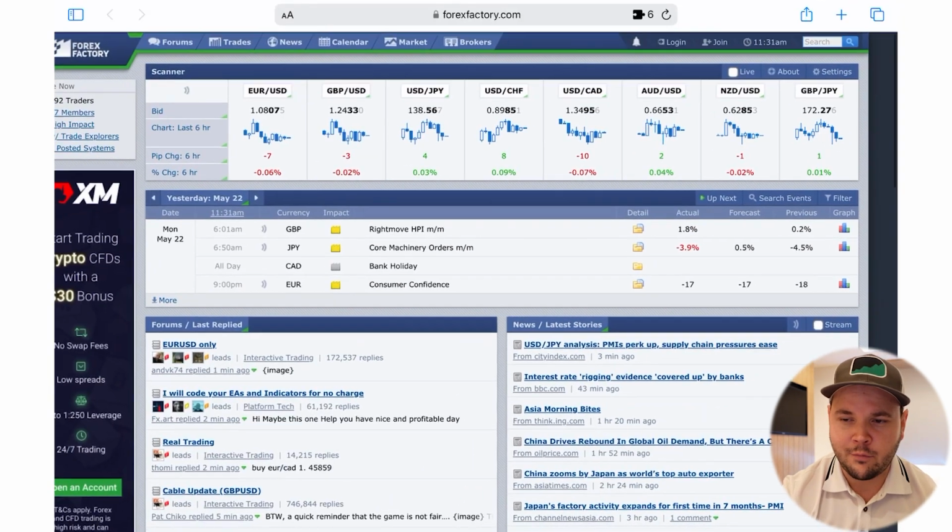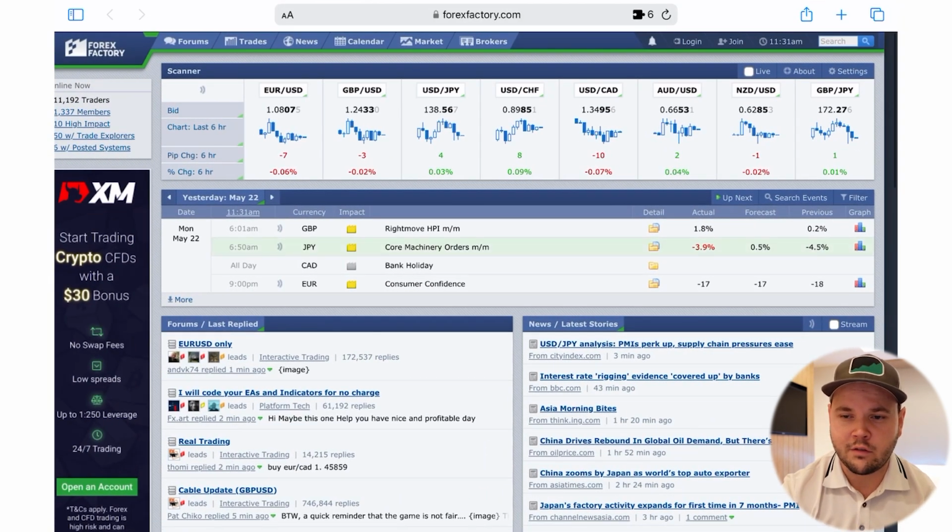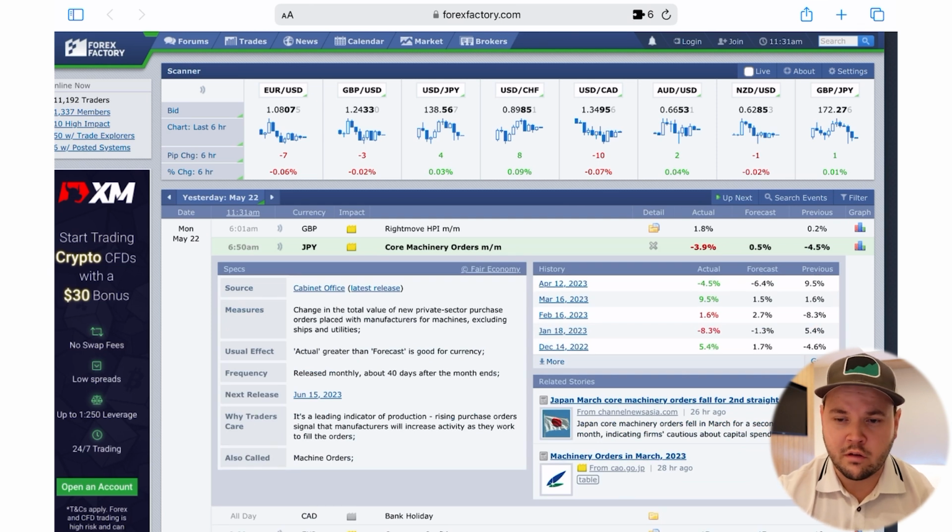So you can also have more details if you click on this little graph on the side. Actually over here, the small folder icon, you can see what the news is about, what it means. And it's a cool way to keep track of things. I use it only for the news, nothing else on that website. But I know there are more functions there where you can look at the scanner for different pairs and things of the sort.